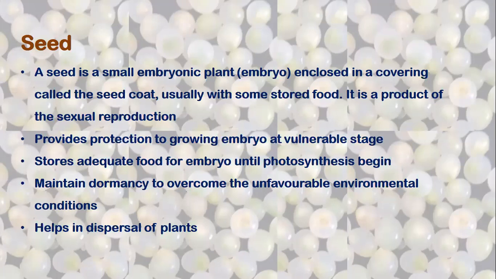Seeds are a product of sexual reproduction. We have discussed this during somatic embryogenesis, when I was telling you the difference between somatic embryo and zygotic embryo. A seed provides protection to the growing embryo at a vulnerable stage. It stores adequate food for the embryo until photosynthesis begins. It also maintains dormancy to overcome unfavorable environmental conditions.